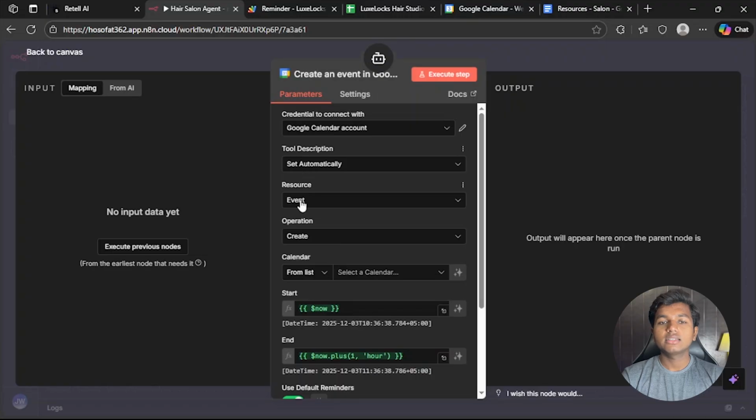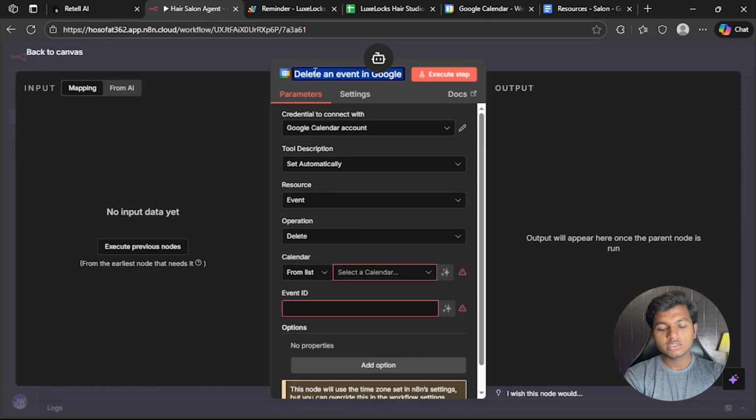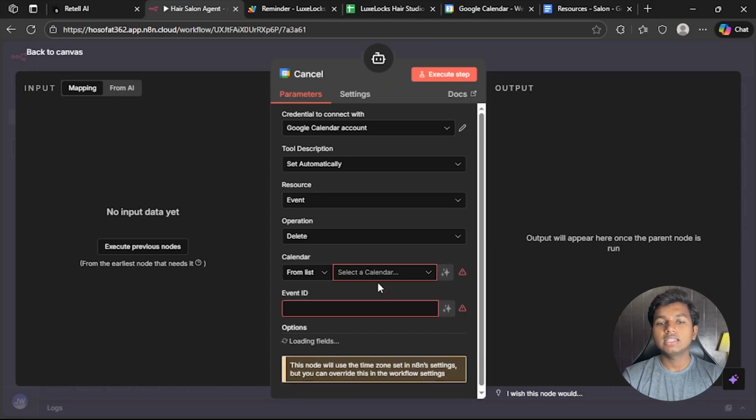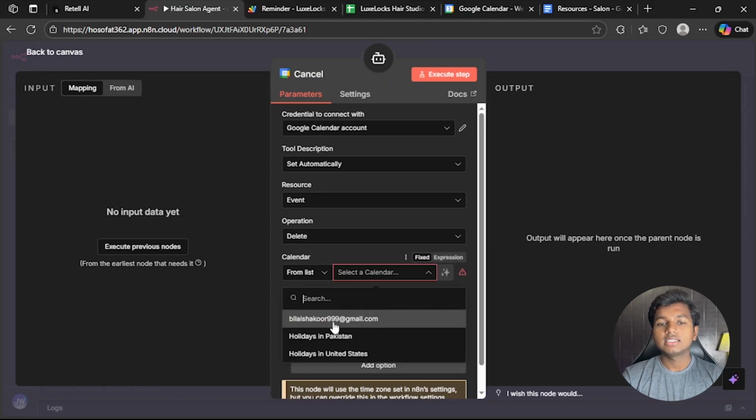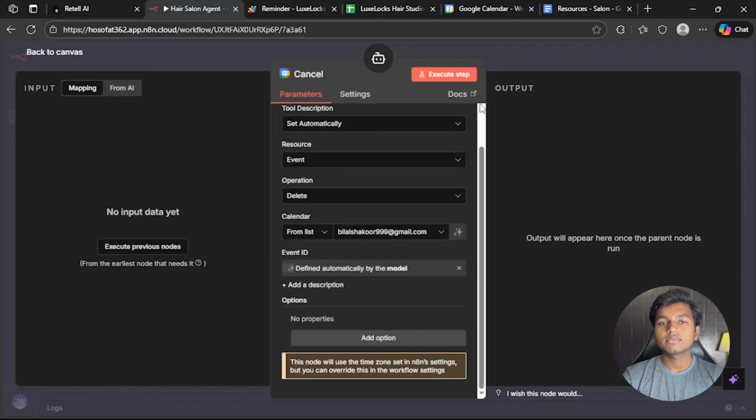Tool description, automatic, resources, event, operation. Instead of create, let's select delete. So this tool will be used to cancel your appointment, so we will rename it as cancel. Let's select our Google account, event ID, automatic.